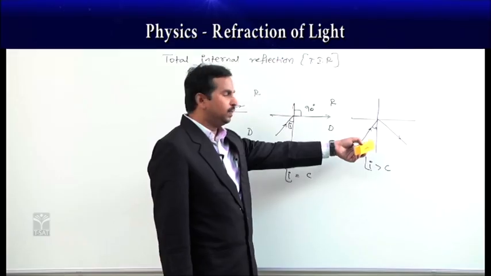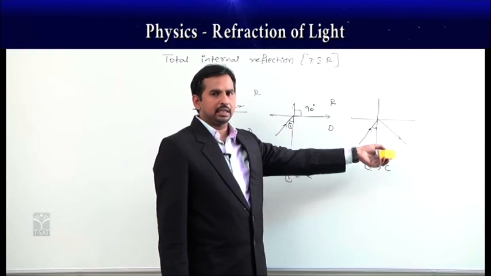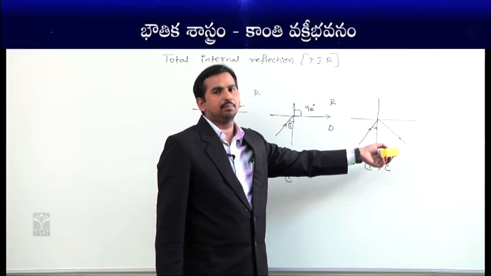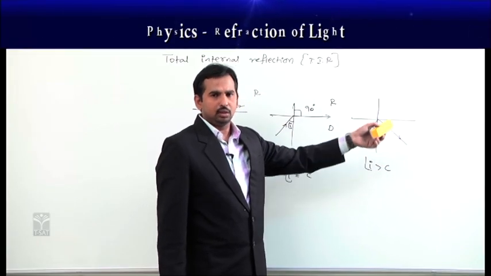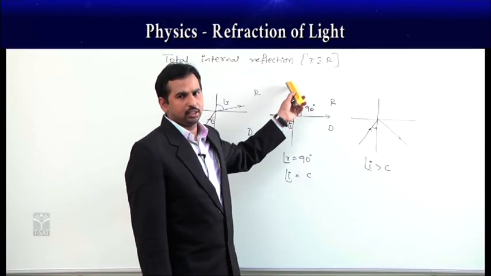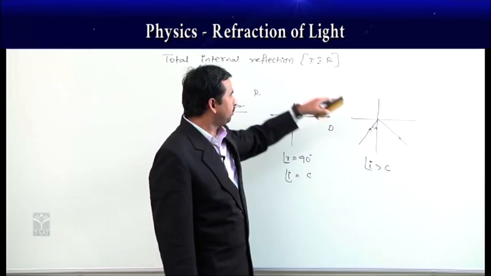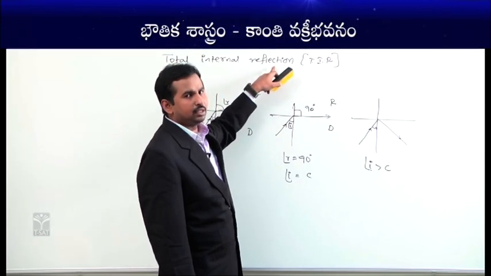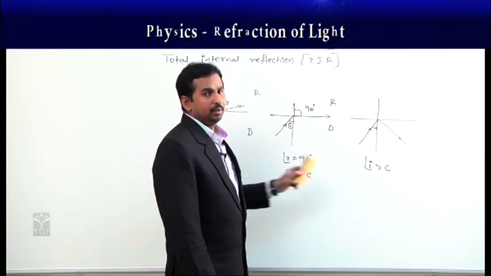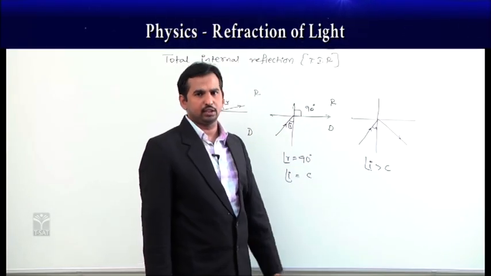Whenever the angle of incidence is greater than the critical angle, as the light ray comes back into the same medium, this phenomenon we call total internal reflection. As the light ray comes back into the same medium, it is called reflection, but since this is from the refraction case, it is called total internal reflection.